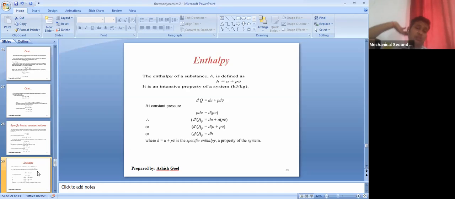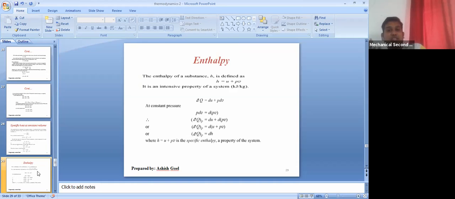There is a new term which is known as enthalpy. You might have heard this term before in your chemistry subject also. So in thermodynamics, if somebody asks you what is enthalpy, enthalpy is nothing but the sum of internal energy and the pressure volume energy. H is equal to U plus PV. This is the definition, and also the formula. H equal to U plus PV.